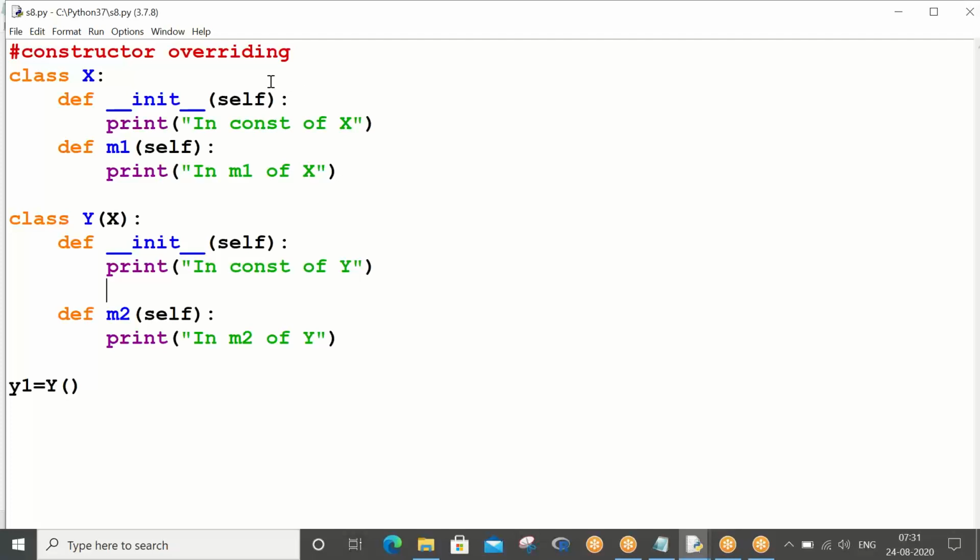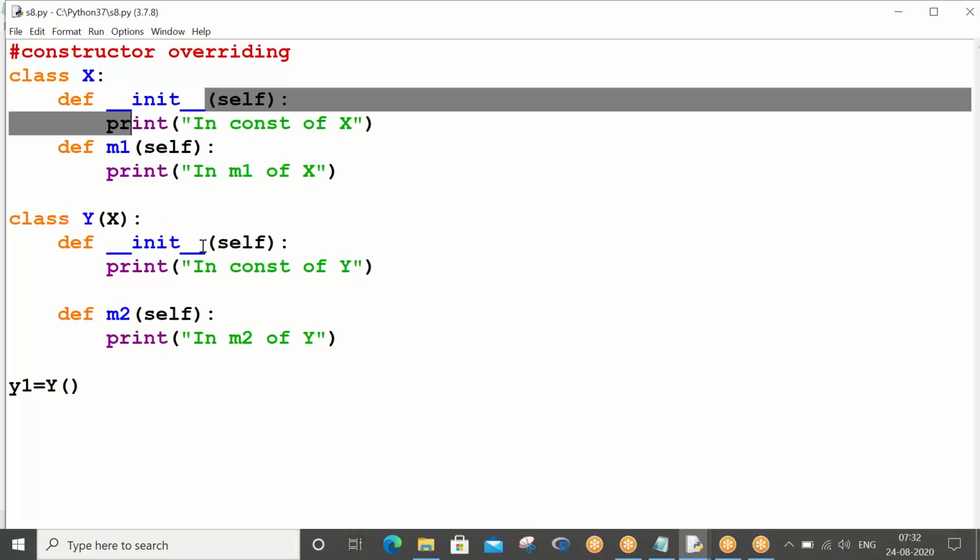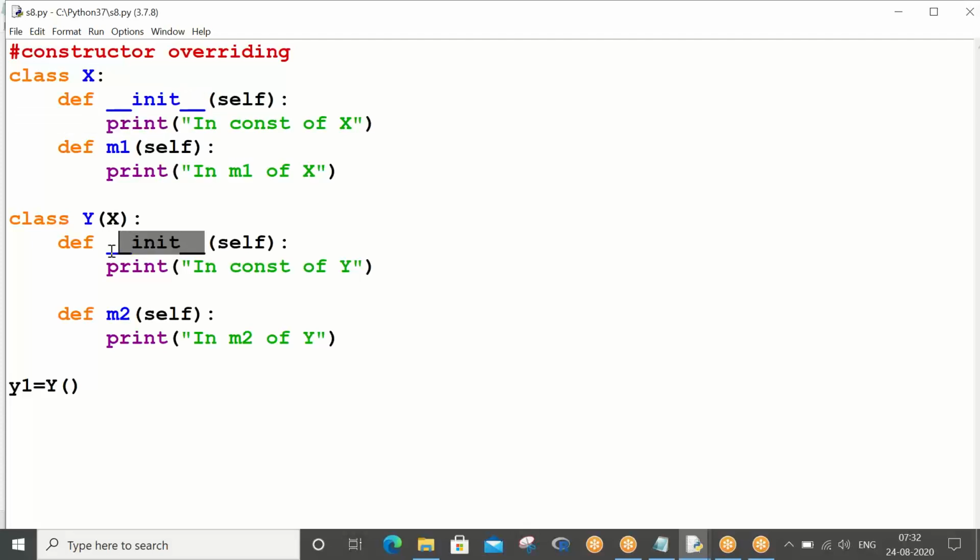Constructor, first of all, overriding means what? A method or a constructor which is defined in the superclass, the same constructor you are going to redefine in the subclass, or the same method you are going to redefine in the subclass.